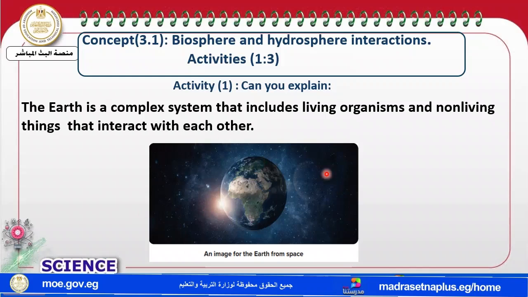Okay, Earth, my dear students, is a complex system, and this system includes living organisms. Yeah, you can find living organisms: plants, humans, animals, and so on. And non-living things. Yeah, of course, all of these are found on Earth. And the living organisms and non-living things interact with each other. Yeah, so it's complex. It's not a simple system.